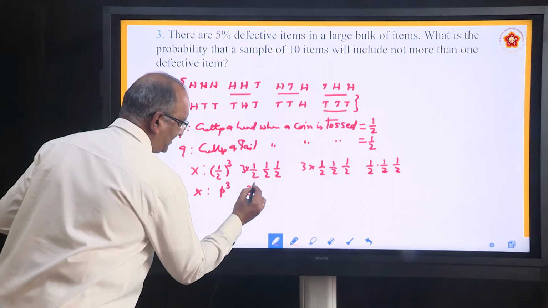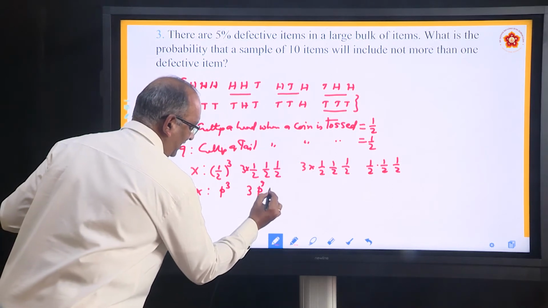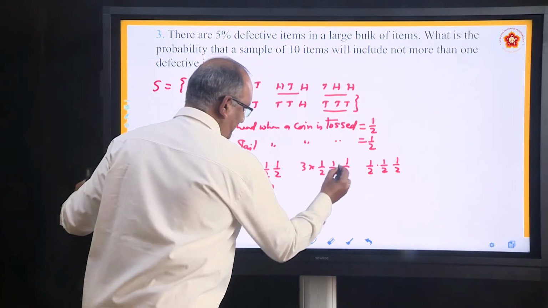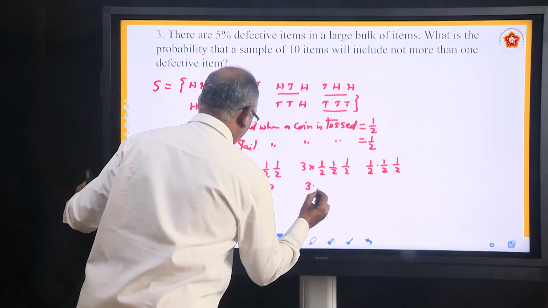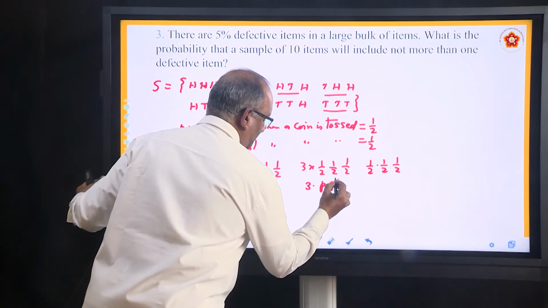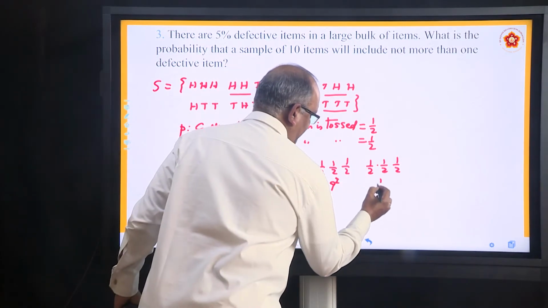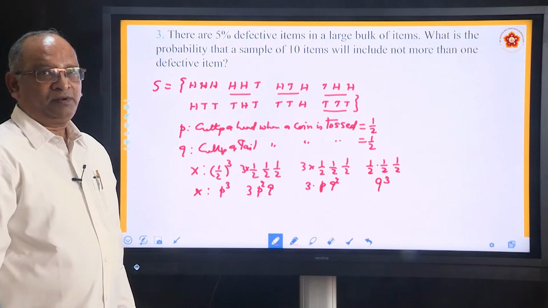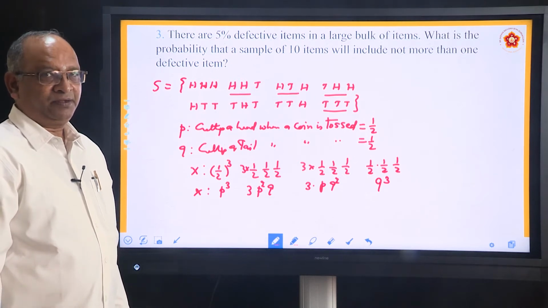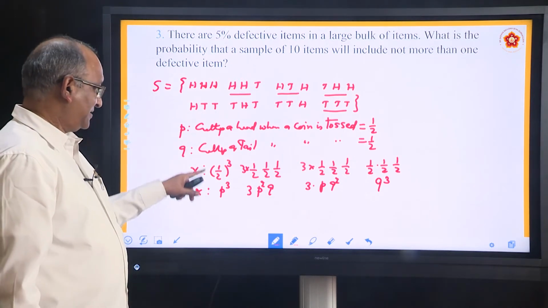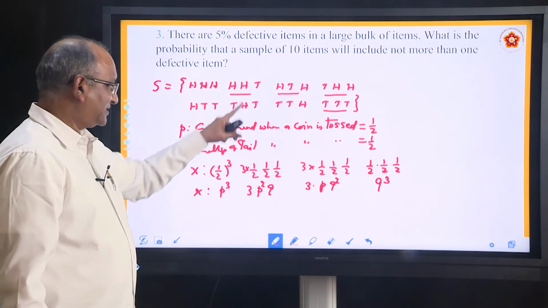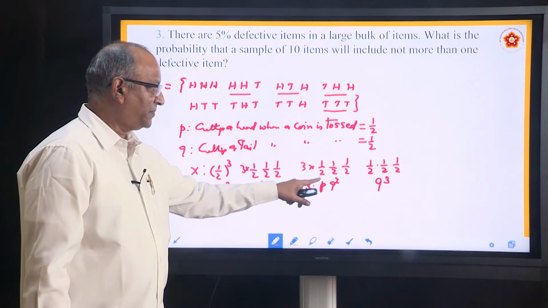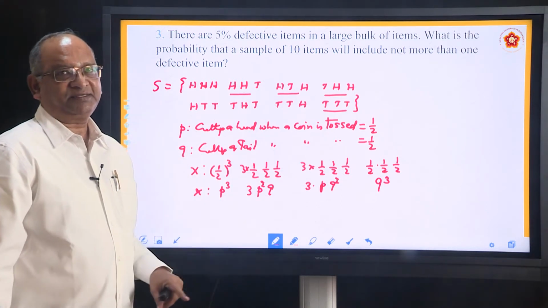For 2 successes, it is 3 into P square Q. For one success, it is 3 into P Q square, and for no success it is Q cube. So: 3 successes P cube, 2 successes 3 P square Q, 1 success 3 P Q square, no success Q cube.